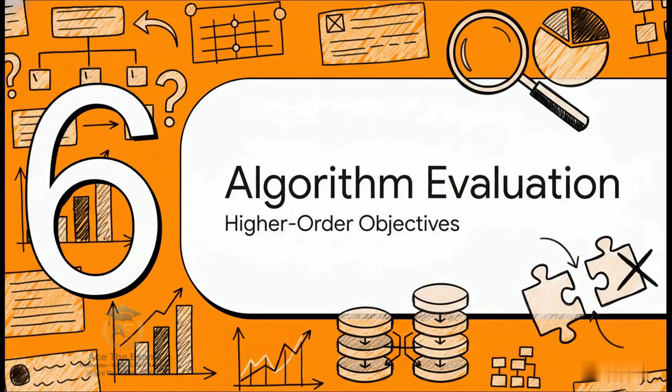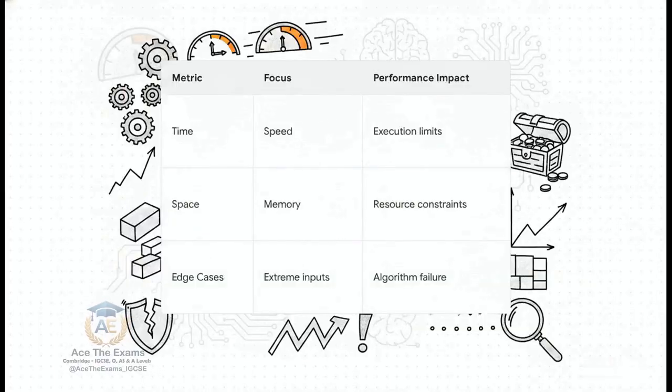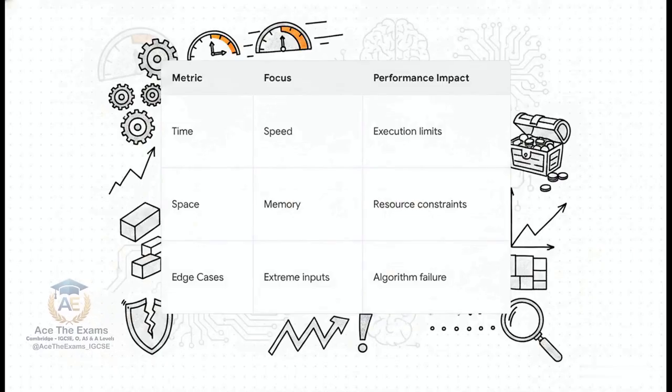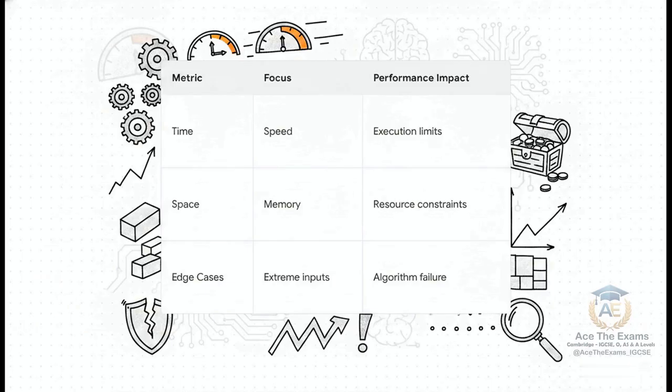Bringing us to our final core section, Section 6, Evaluating Your Algorithm. Finally, to hit those highly sought-after higher-order assessment objectives, you must prove to the examiner that you can evaluate and compare alternatives. It is not enough to just write an algorithm that technically works. A grade C student writes an algorithm that works. An A-star student writes an algorithm, then actively turns around and criticizes their own work, compares it to alternative approaches, and meticulously justifies why their specific variable declarations and data structures are the absolute most efficient choice. By systematically addressing time complexity, space complexity, and edge cases, you justify your recommendations and secure the highest possible marks.